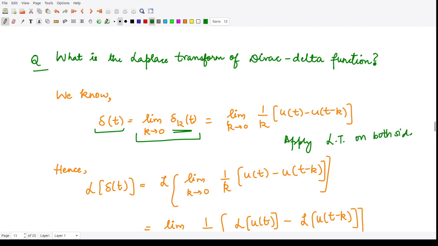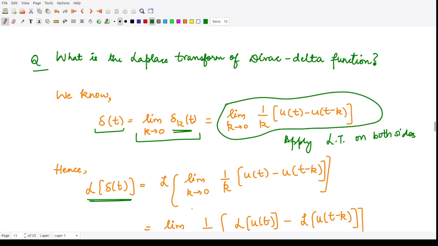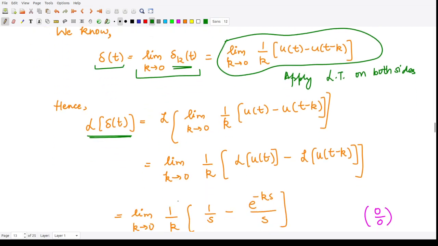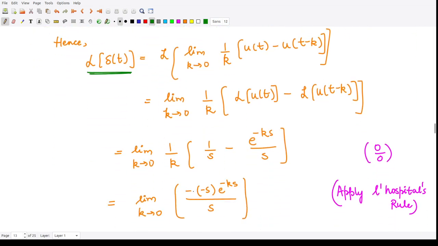So we would have the Laplace transform of the Dirac delta function equal to the Laplace transform of this quantity, that is limit k tends to 0, 1 by k u of t minus u of t minus k. Because L is a linear operator, that means limit k goes to 0, 1 by k, L of u of t minus L of u of t minus k.